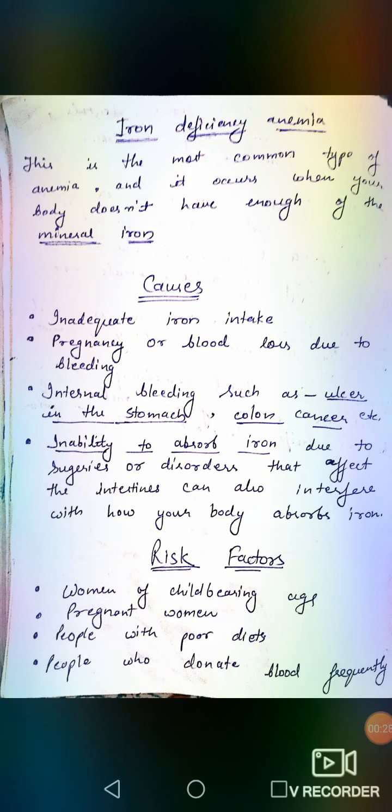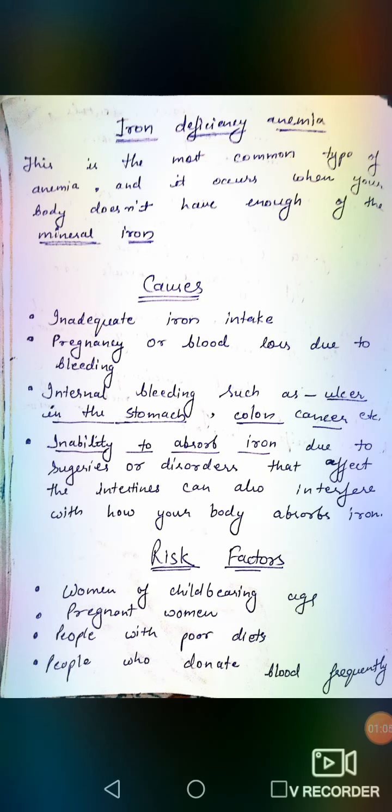So let's begin. Iron deficiency anemia is the most common type of anemia. There are so many types of anemia: megaloblastic, sickle cell, etc. Among all these types, iron deficiency anemia is the most common, and it occurs when the body does not have enough of the mineral iron.